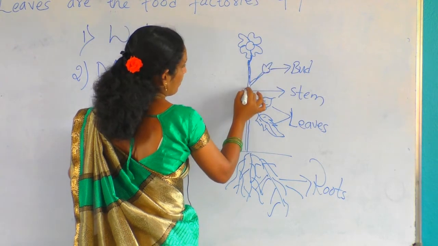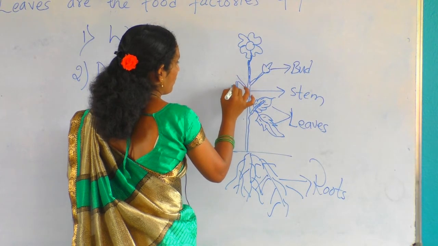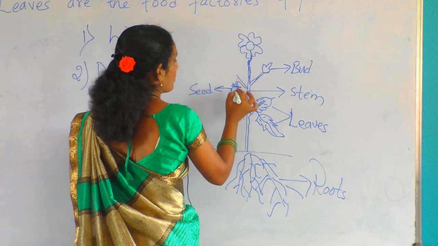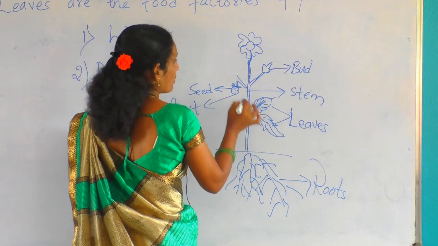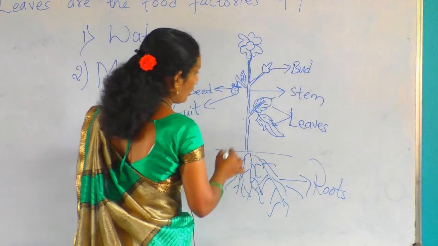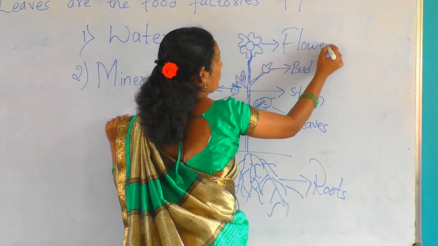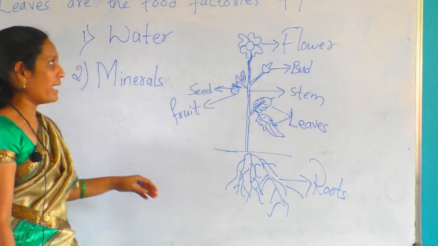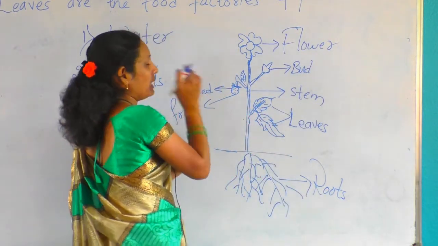Flower. Seeds. This is fruit. Okay, this is stem, flower. See, these are the parts of the plant. Parts of the plant are flower, bud, stem, leaves, roots, fruit and seed.